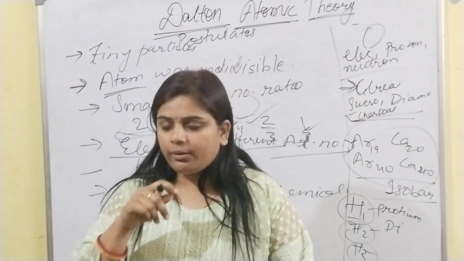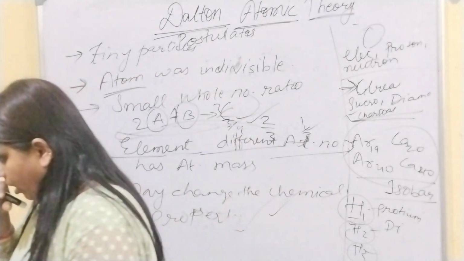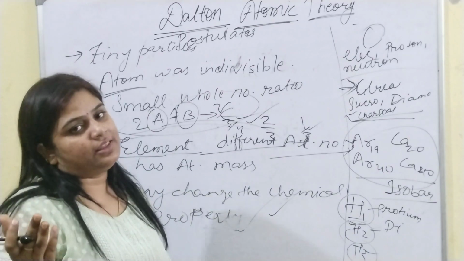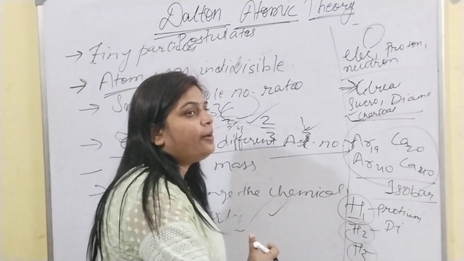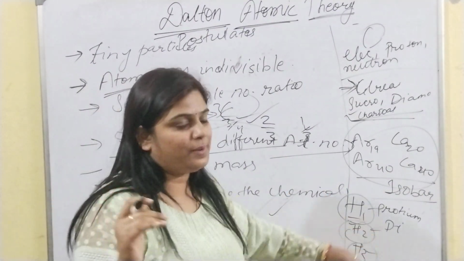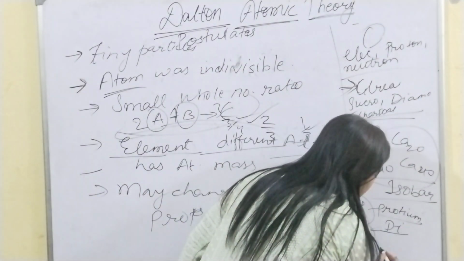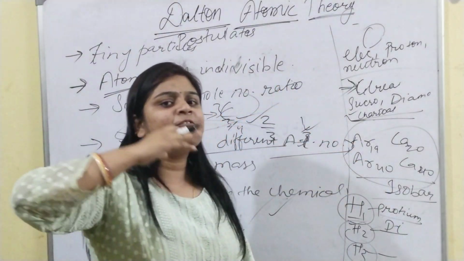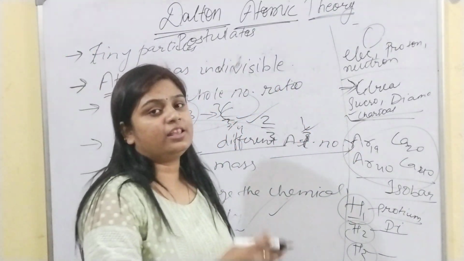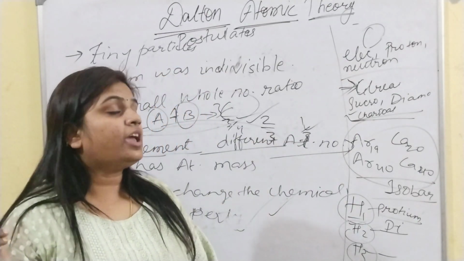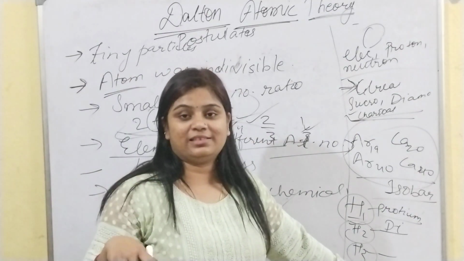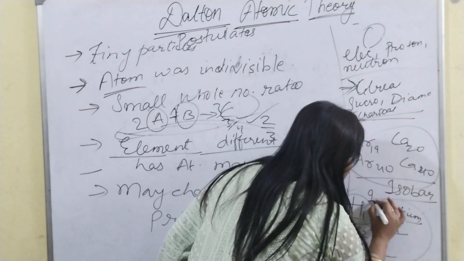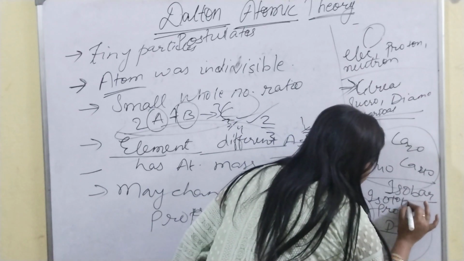The atomic number of hydrogen was the same in this. But what happened? The number of neutrons has changed. That was called protium, deuterium and tritium. And in further details, you will study in atomic structure how it came into existence and how it was discovered. So for this, the term used is isotope.